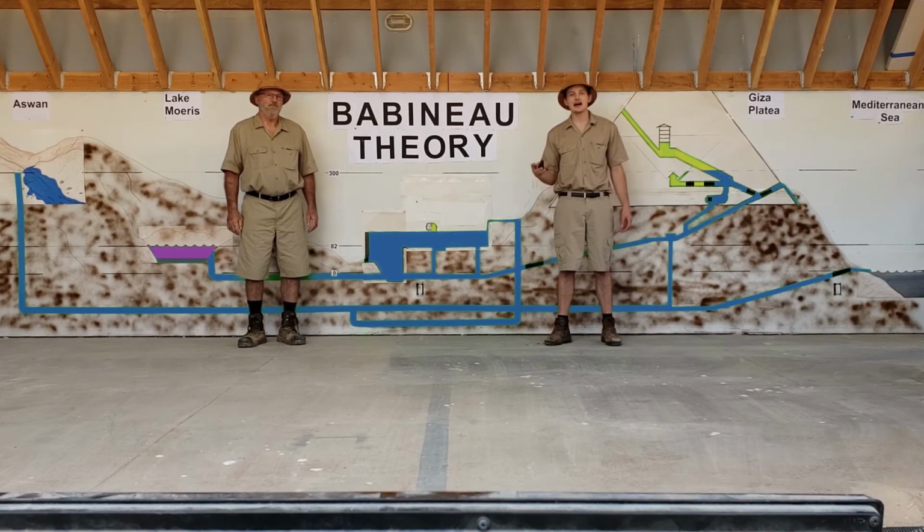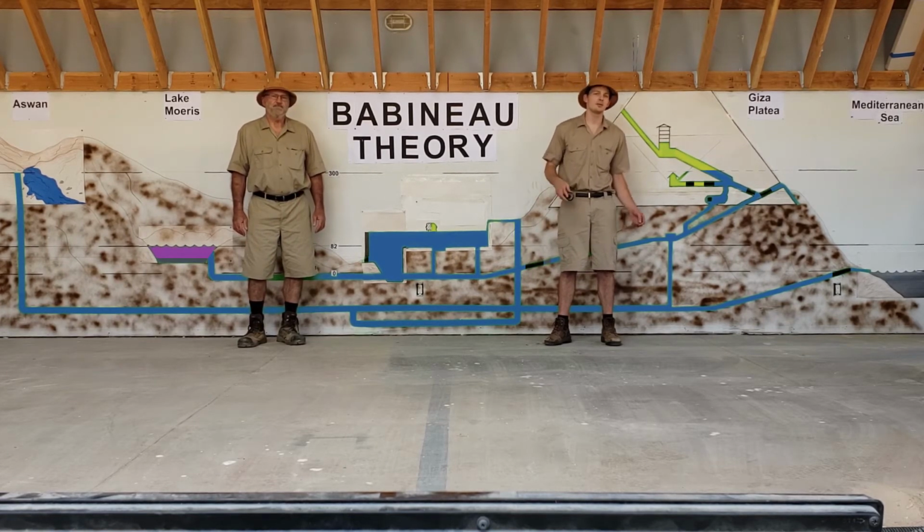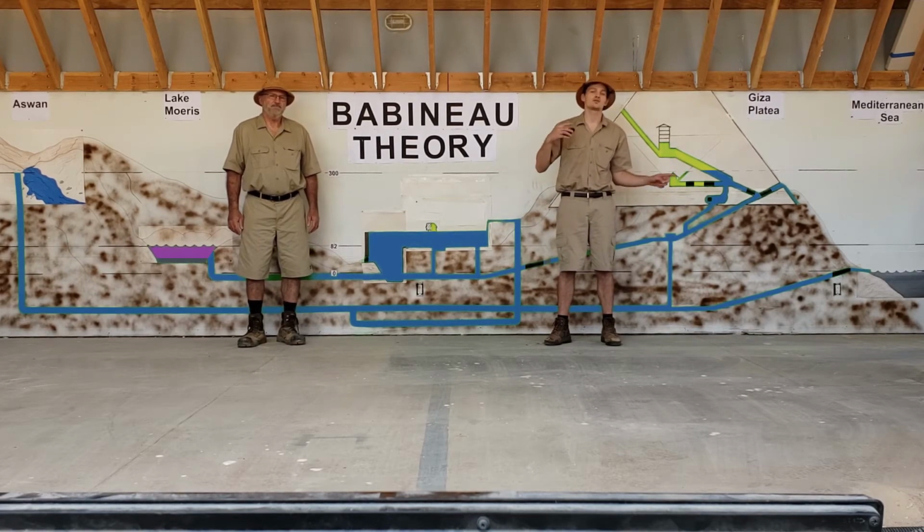Because of this, after the Aket season ended and they switched the system over to receive water and fish from Moeris, only fresh water would have flown out. This process would have continued for multiple years. They continued pumping salt water into Lake Moeris and draining fresh water out of it, which would raise the lake's